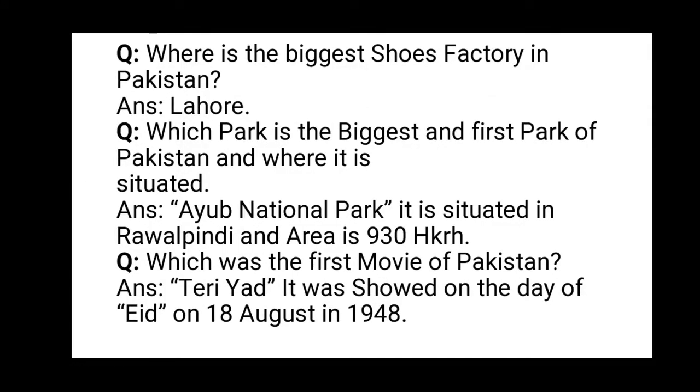Where is the biggest shoes factory in Pakistan? Lahore. Which park is the biggest and first park of Pakistan and where is it? Ayub National Park. It is situated in Rawalpindi and its area is 930 hectares.